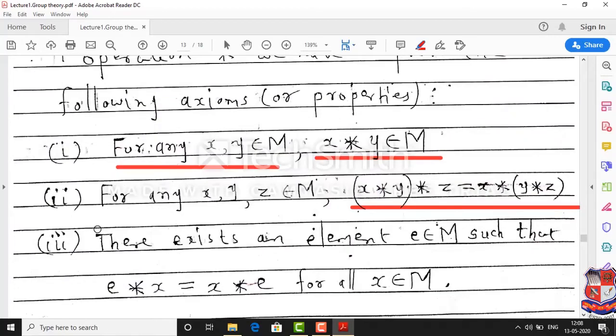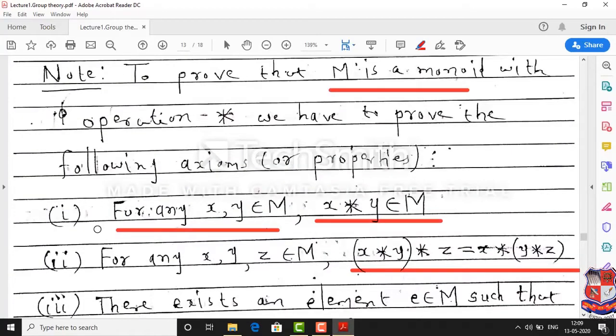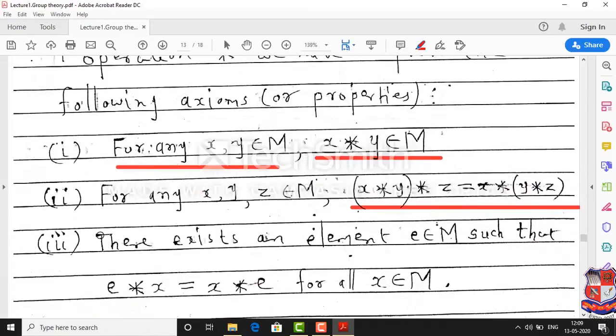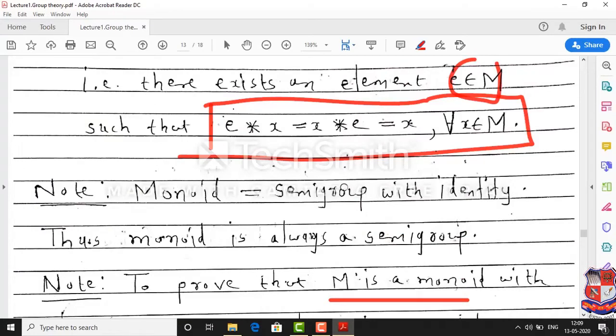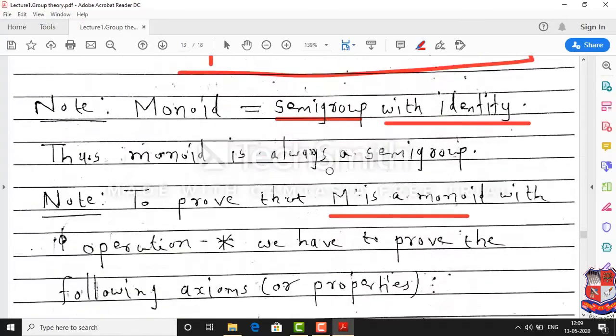If these three properties are satisfied, then M with the given operation is called a monoid. So for a monoid we require one extra property. In a semigroup we require the associative property, and if we have one more property, that is identity, then a monoid is a semigroup with identity.